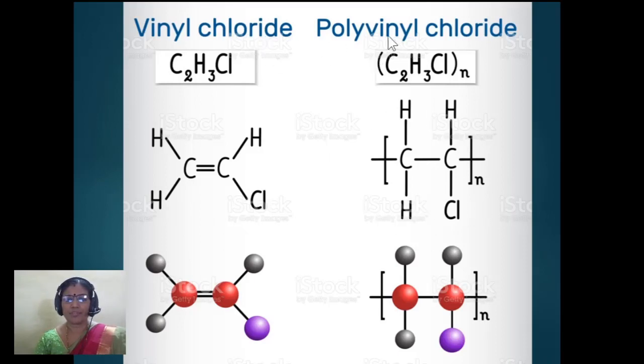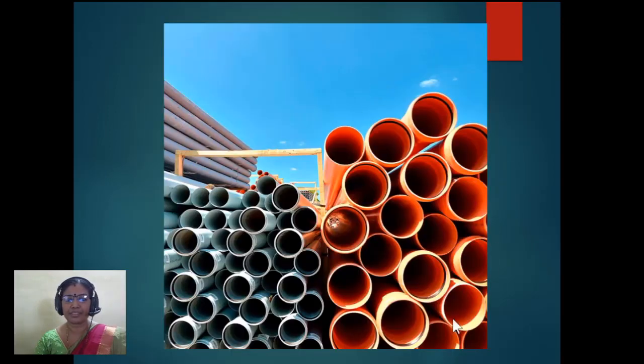Now what is polyvinyl chloride? In short, I told you already. Polyvinyl chloride is called as PVC. So we have seen PVC pipes. All these are made up of polyvinyl chloride.